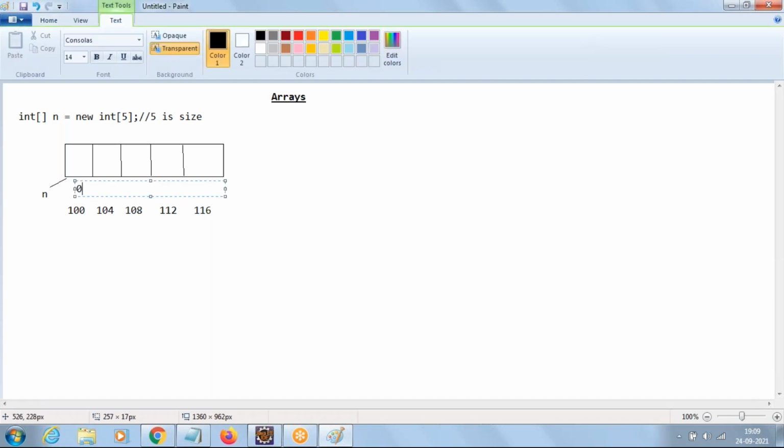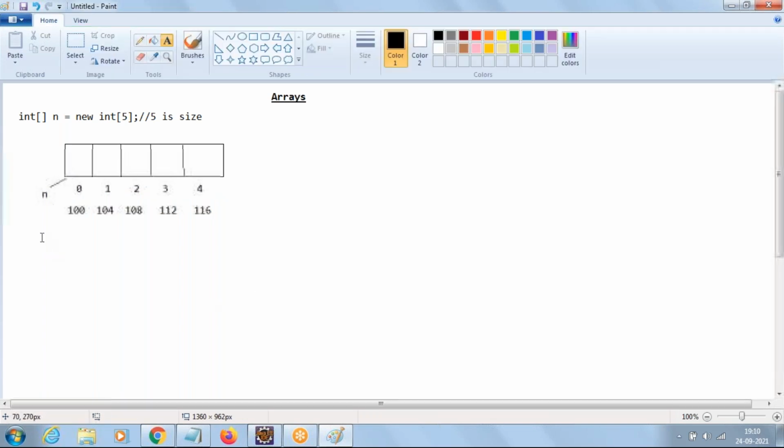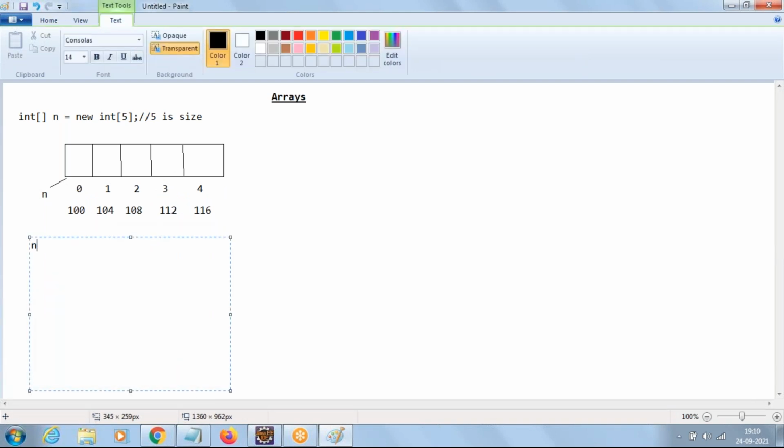And the index starts with 0. So 0, 1, 2, 3, 4, like this. Now if you write n of 0 equal to 10, then the value 10 will go and store into the n of 0 index. If we write n of 1 equal to 20, then 20 will store into the n of 1 index.